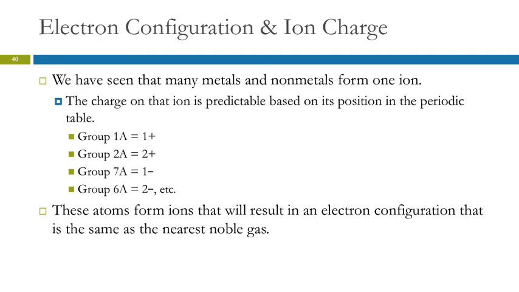I kind of previewed this, but group 1A forms +1 ions, group 2A +2 ions, group 7A -1 ions, group 6A -2 ions. We saw group 5A does -3 ions. They do that because when they gain or lose the electrons required to become that ion, then they have 8 valence electrons, the same electron configuration as the noble gas.